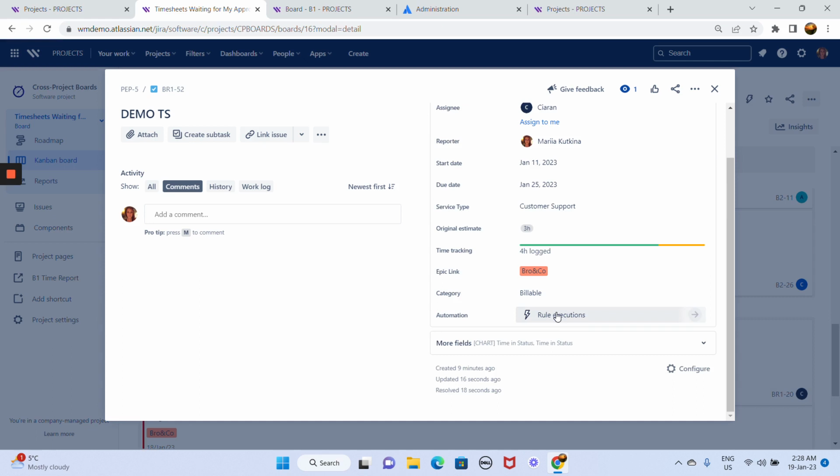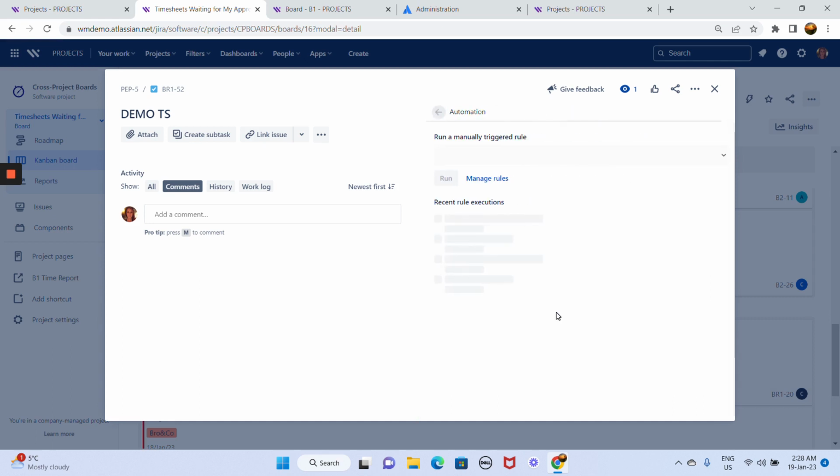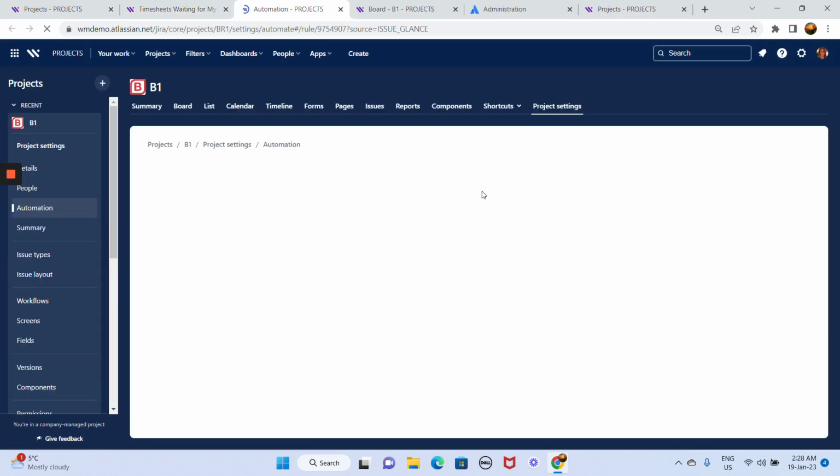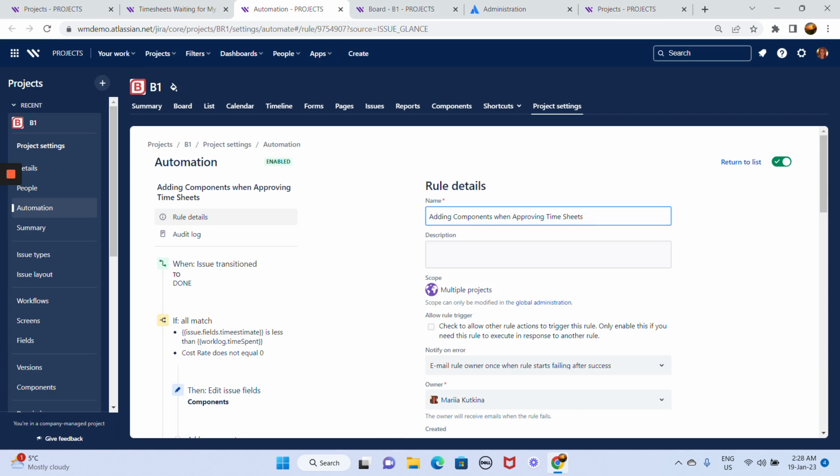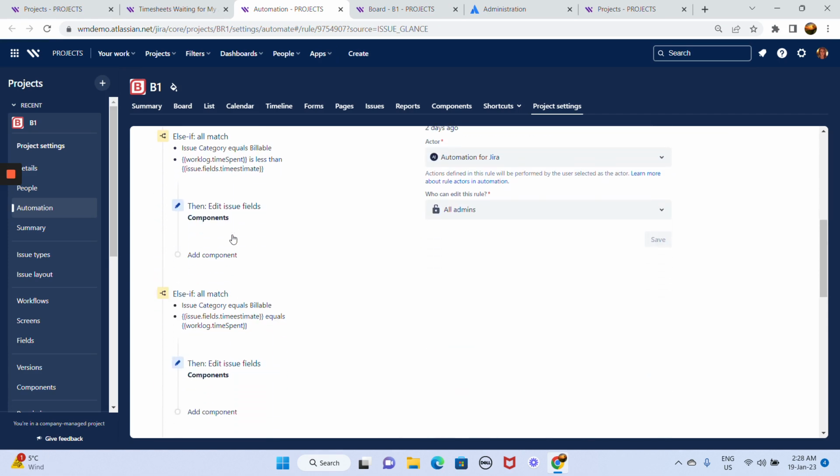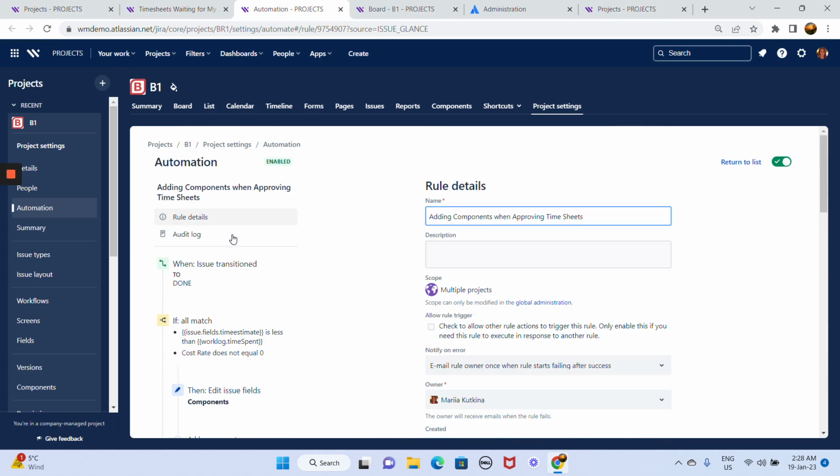So let's take a look at the automation rules. This one has been executed and the component has been assigned.